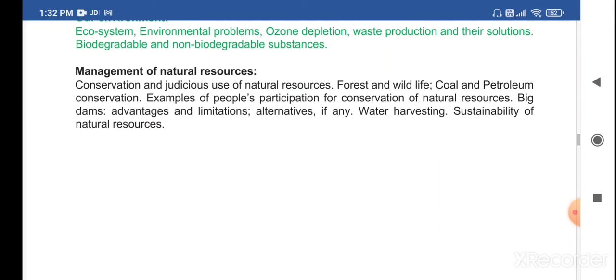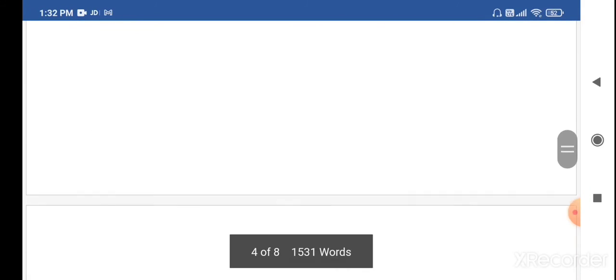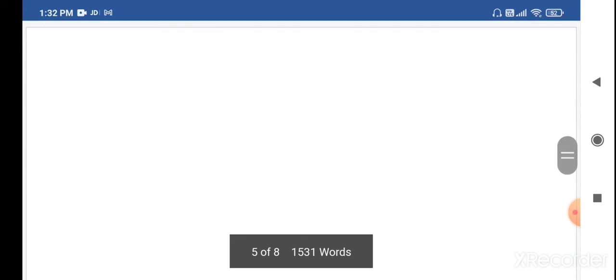Then in management of natural resources you are going to learn about the conservation and judicious use of natural resources, forest and wildlife, coal and petroleum conservation, examples of people's participation for conservation of natural resources, about the dams, their advantages, limitations and alternatives, water harvesting, and about the sustainability of natural resources. So these are all the important chapters of class 10.